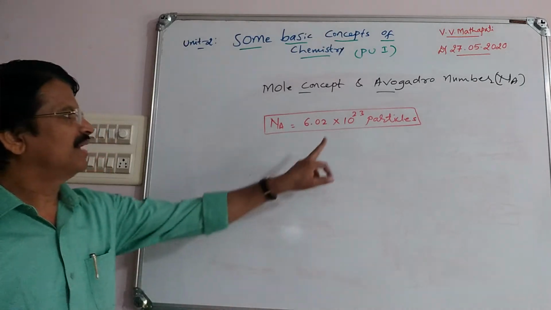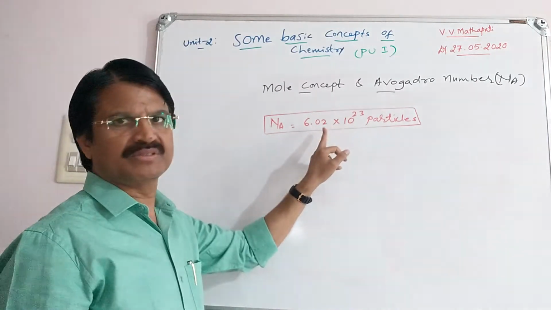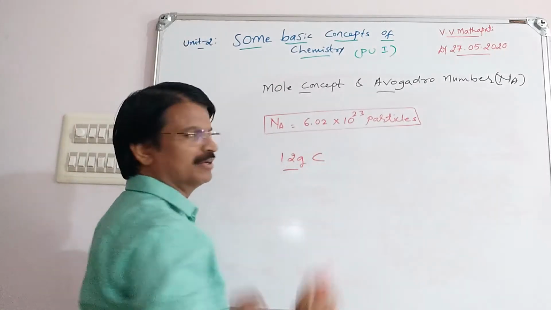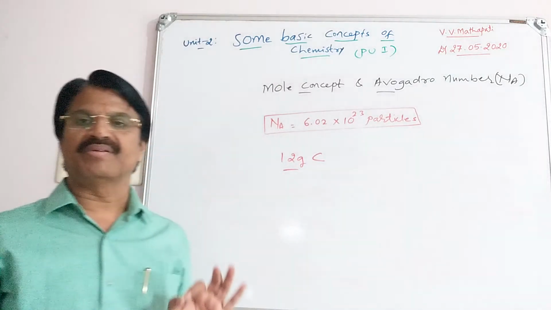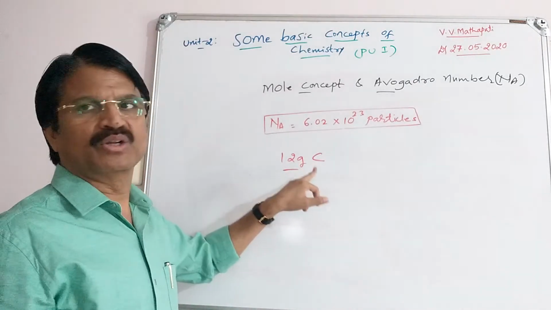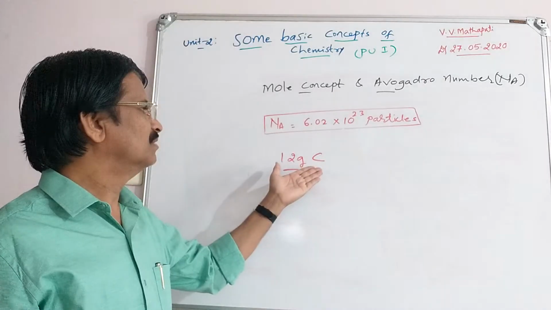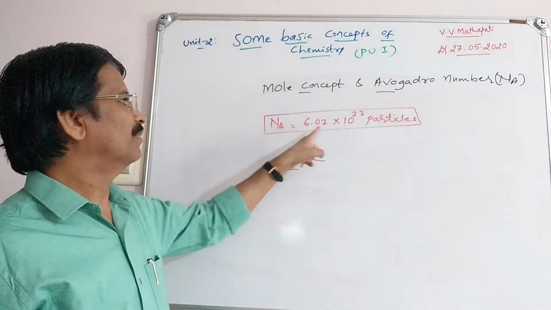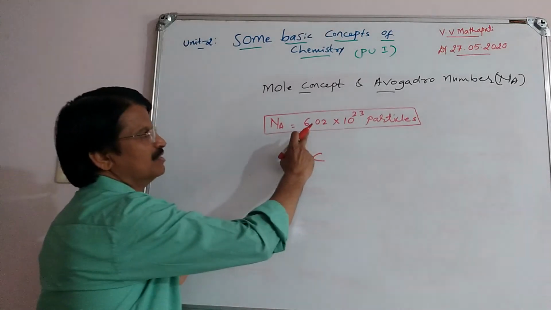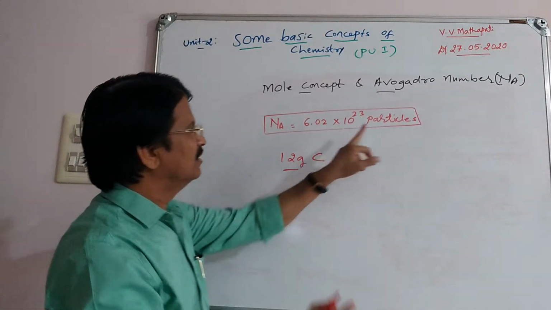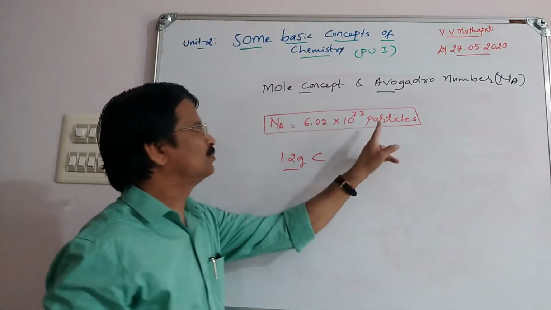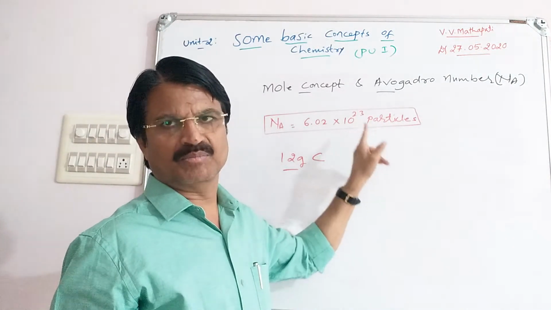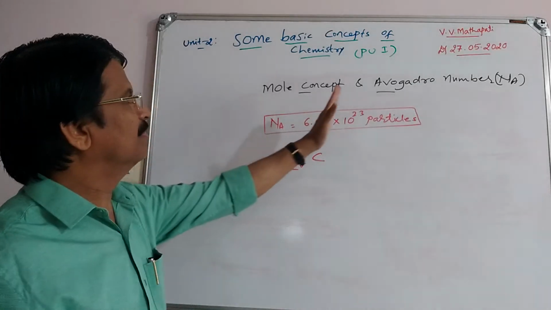The number of atoms present in exactly 12 gram of carbon, or carbon isotope, is said to be the Avogadro number. Its value is found to be 6.02 into 10 to the power 23. The unit is particle, and this particle may be an atom, molecule or ion. So this is the Avogadro number.